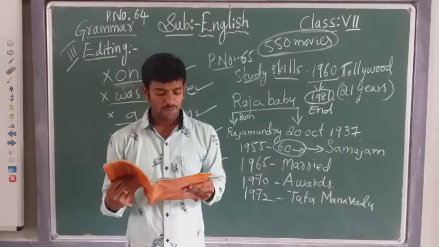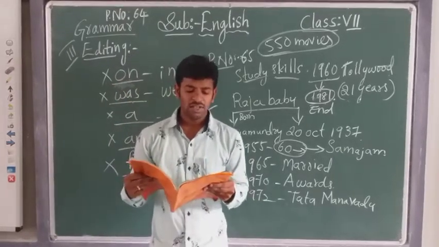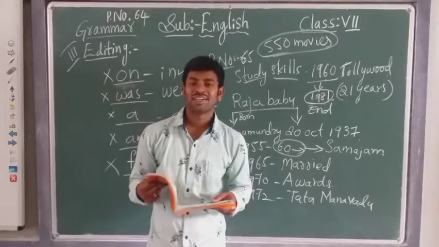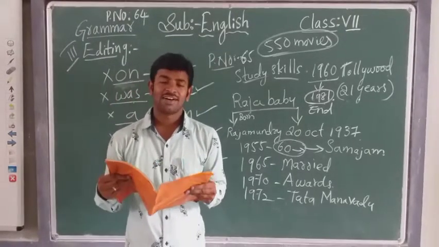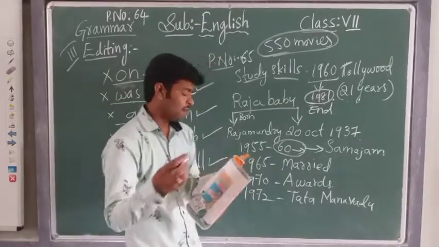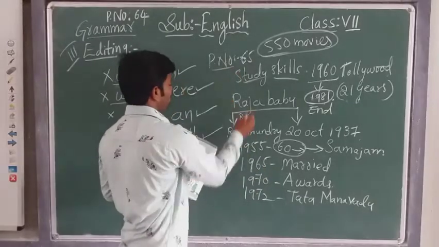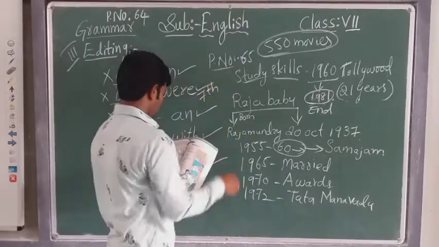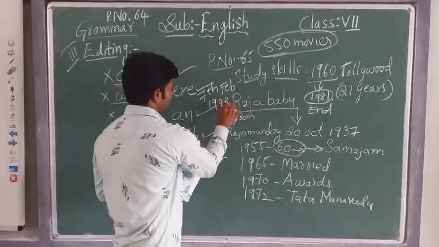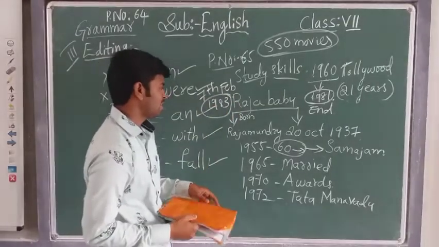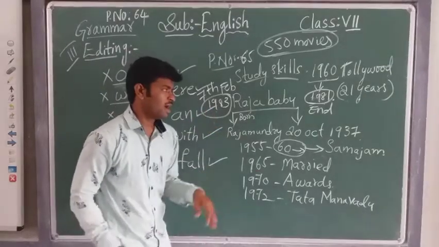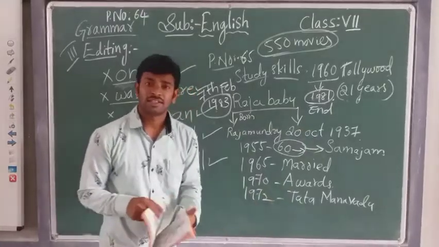This wonderful comedian was fondly called Hasya Nata Chakravarti. See here, lastly he got one title. What is that? Hasya Nata Chakravarti. He passed away, he expired on which date? 7th February 1983. He expired in 1983, and he was born on 2nd October 1937, children.